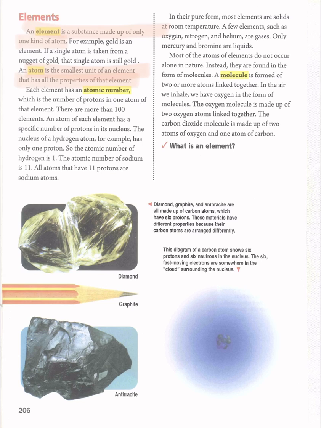What about atomic number? Atomic number is the number of protons in one atom of that element. It means atomic number is the number of protons. If you have an element, you take just one atom, and the number of protons inside the atom, if it is 1, the atomic number will be 1.